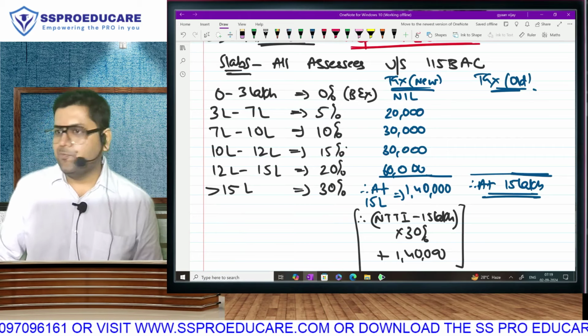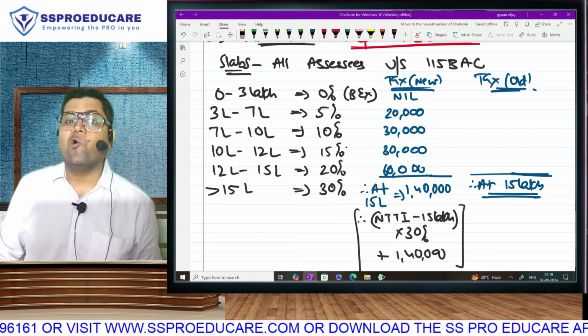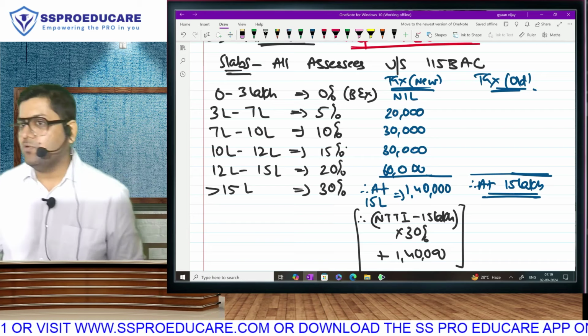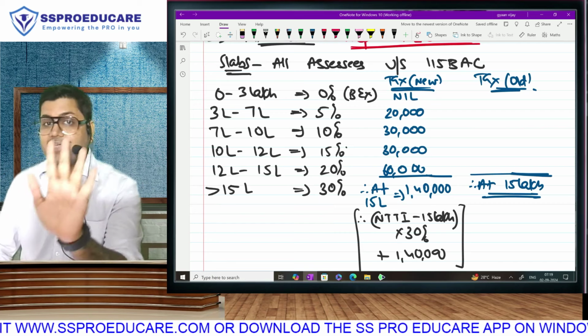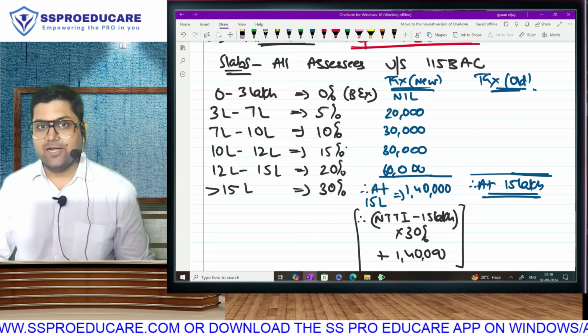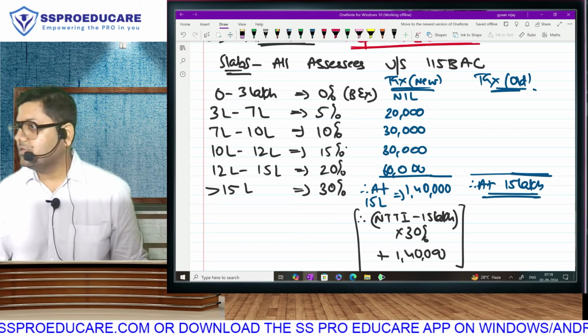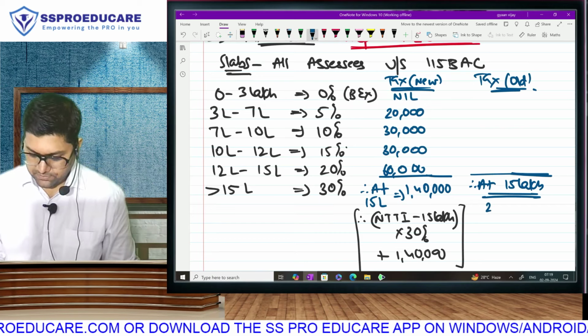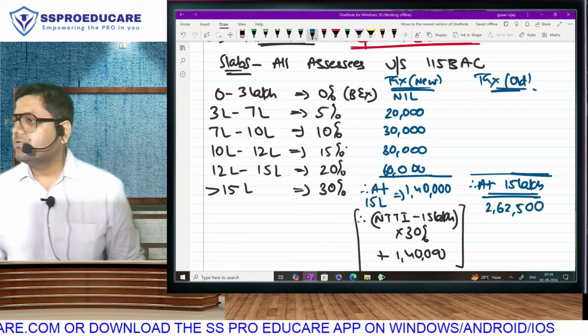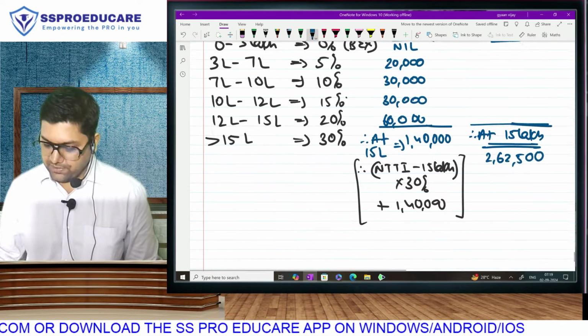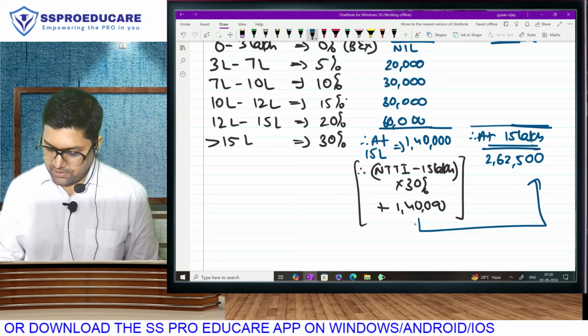At 15 lakh, if you are asked to calculate as per old regime, what's your method? How are you doing it? 15 minus 10, perfect. On that 5 lakh, 30%. So that brings you to 1,50,000 plus 1,12,500, that's 2,62,500. Is this correct?